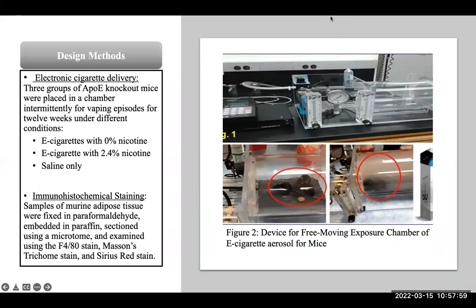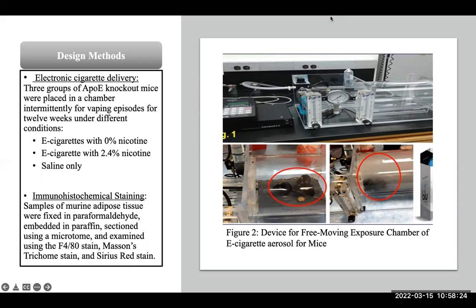For our design methods, we use a device for free-moving exposure chamber of e-cigarette aerosol in which we place 3 different groups of ApoE knockout mice under different vaping conditions for 12 weeks. The first one, we put e-cigarettes with 0% nicotine. The second one, we put e-cigarette with 2.4% nicotine. And the third one was saline only, which is our control.